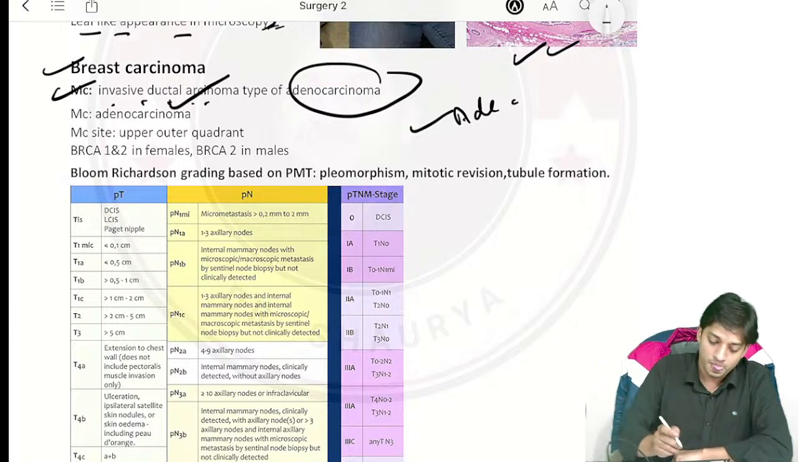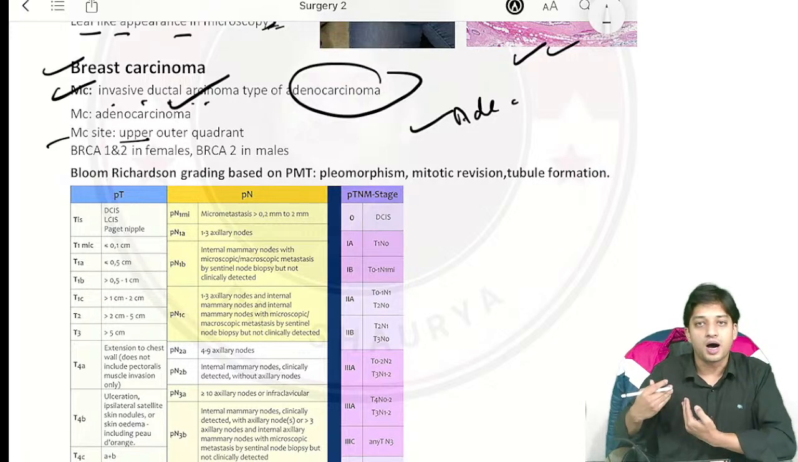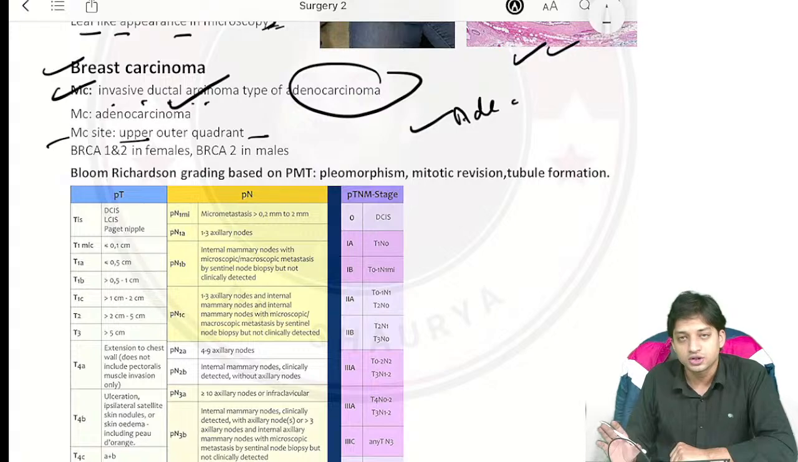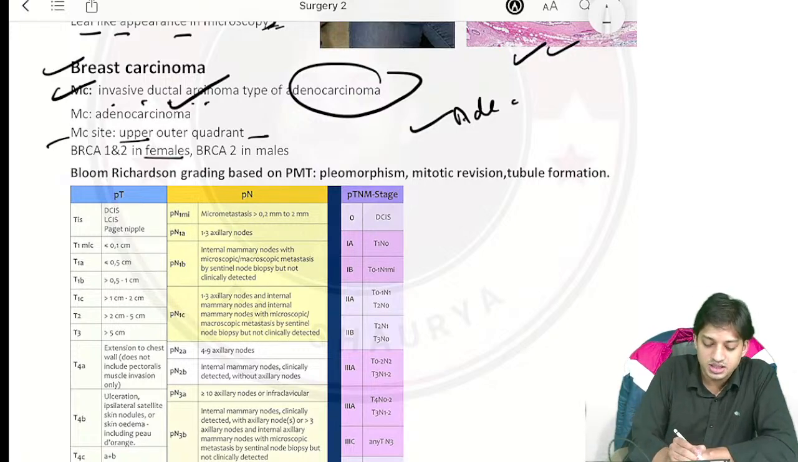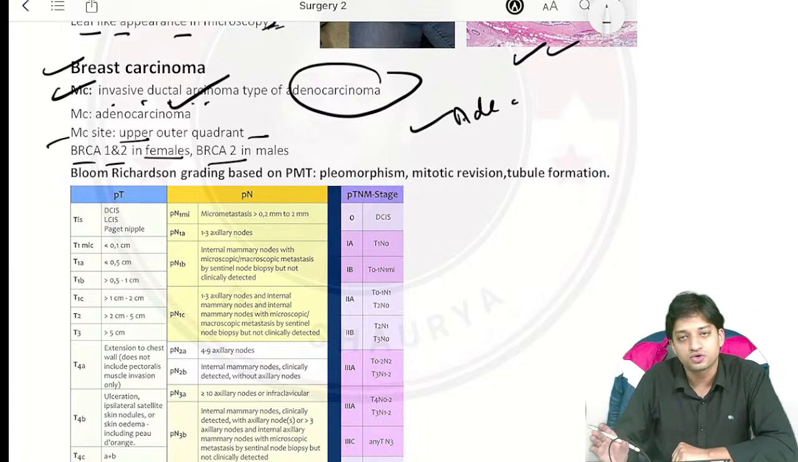But your preferred answer will be invasive ductal carcinoma. Why? Because invasive ductal carcinoma is itself a type of adenocarcinoma. Okay. So now, what is the most common site of breast carcinoma? This is also an asked question, that is upper outer quadrant of the breast. Fine. Now, genetic association they have asked you. In females, both BRCA1 and BRCA2, right? In males, only BRCA2 is associated.